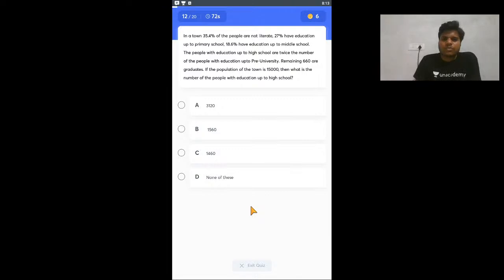So in a town, I think I have shown this in the class on Friday. In arithmetic you may get very lengthy questions, like RC passage kind of questions. But most of the time they may not be difficult. They may seem difficult, but you skip them because they seem very lengthy, like in the reading part.